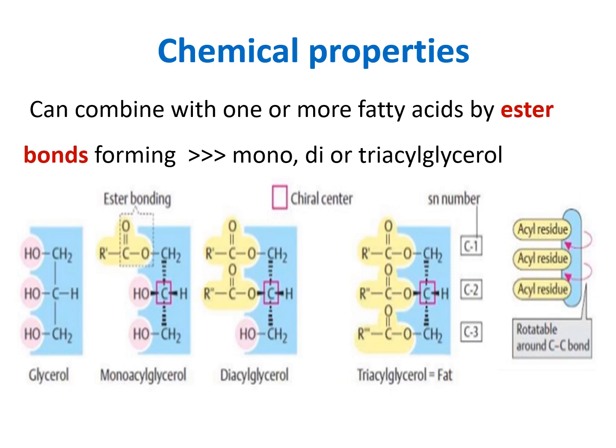It can bind with only one fatty acid, forming an ester bond. This compound is called monoacyl glycerol. This is the glycerol, and this is the fatty acid. Mono means one, acyl means fatty acid, so one fatty acid bound with glycerol is monoacyl glycerol.